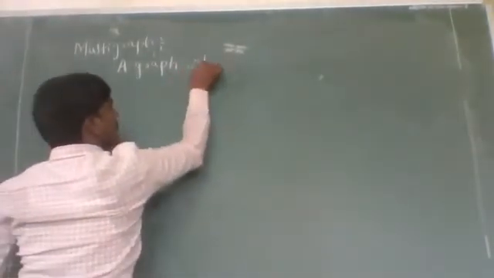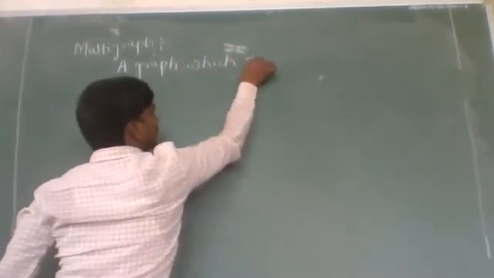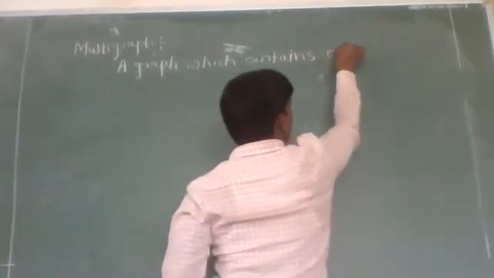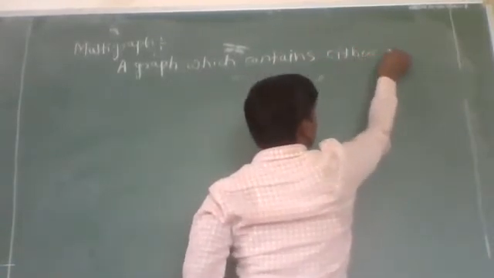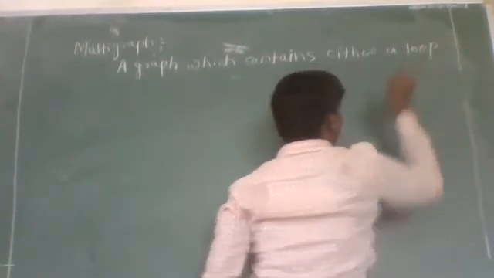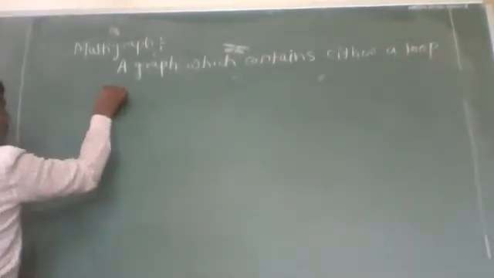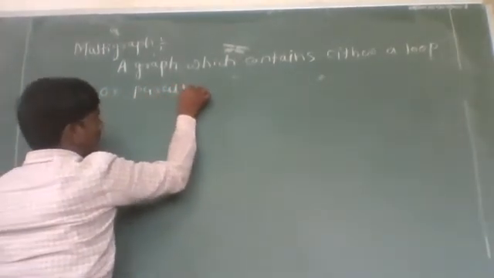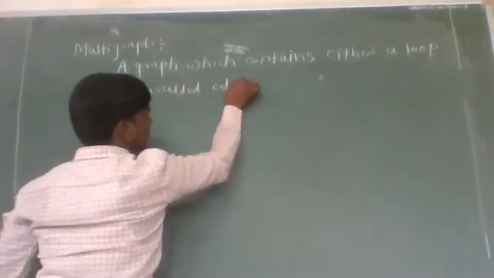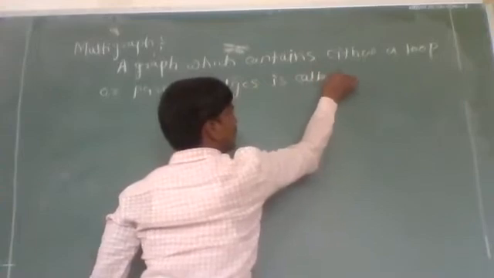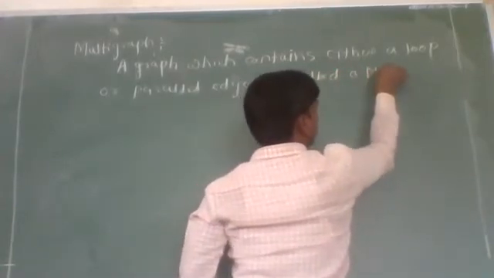A graph G which contains either a loop or parallel edges is called a multigraph.